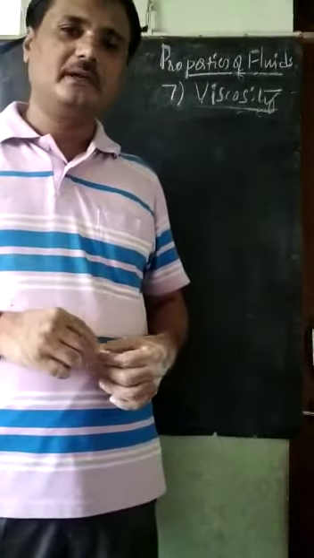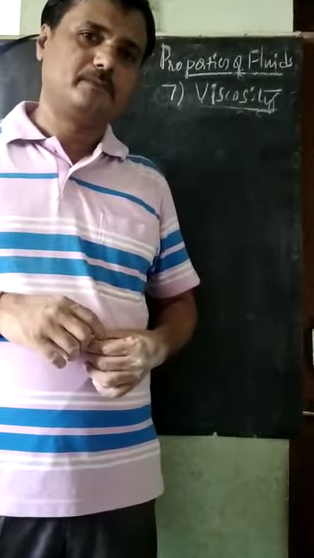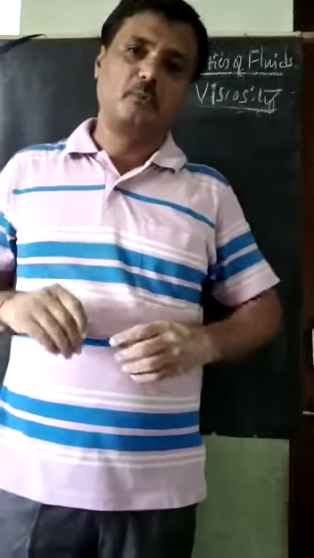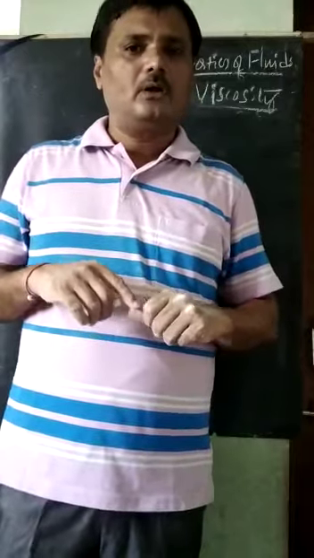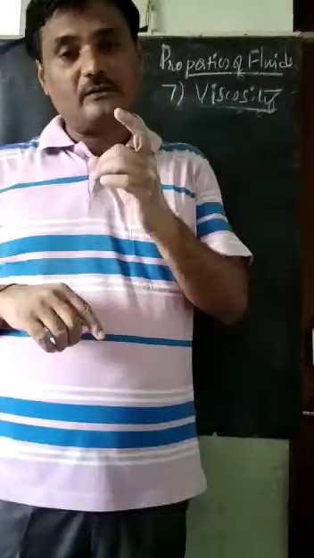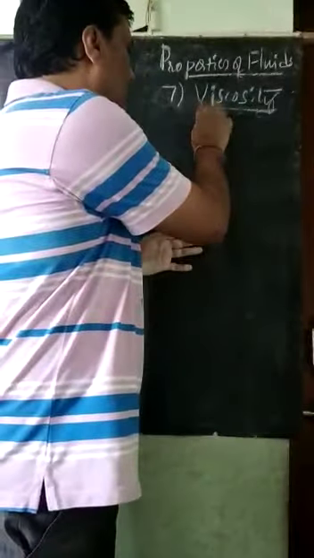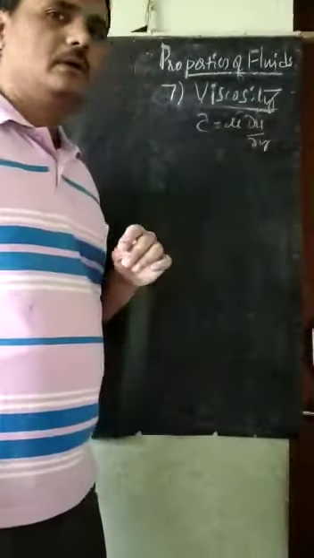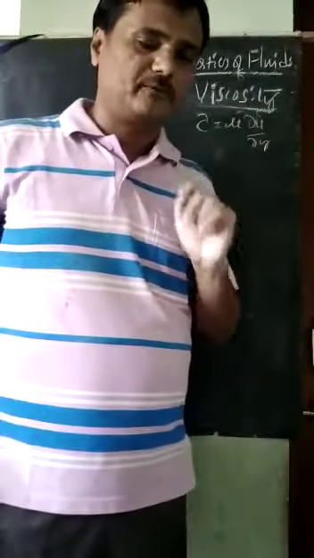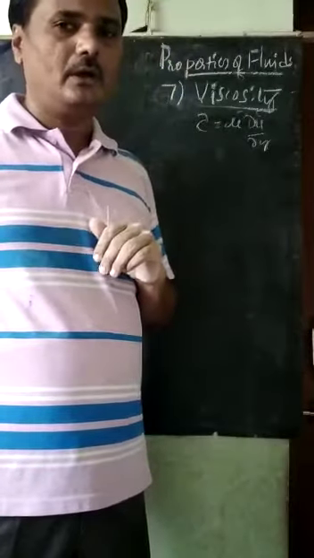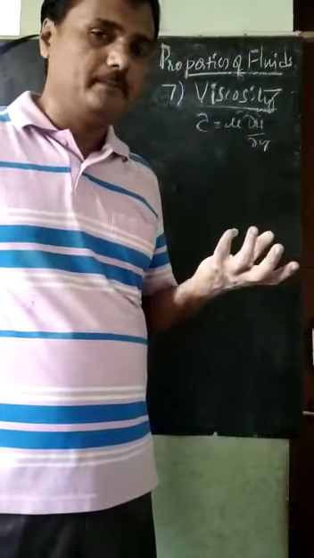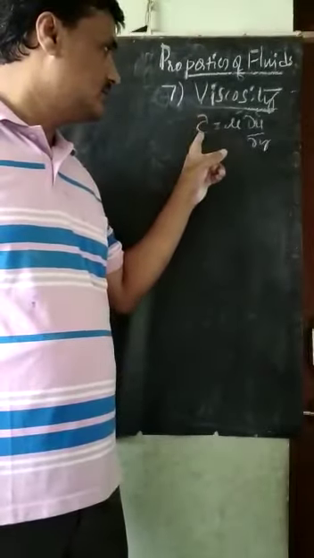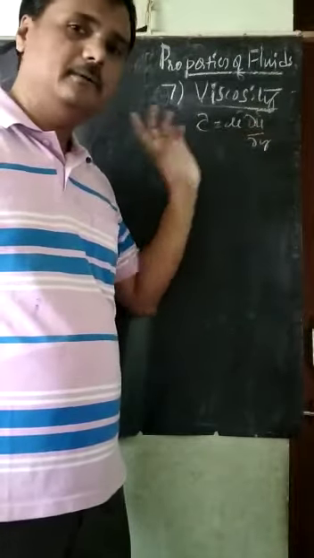As we are studying the properties of fluids, we are studying in detail about viscosity because it is a very important property here. Now, based on that, Newton's law of viscosity. What is Newton's law of viscosity? That is tau is equal to mu into dou u divided by dou y. We classify fluids into two types: one is Newtonian fluid, another is non-Newtonian fluid. Newtonian fluid will follow this law. That law is: shear stress is directly proportional to the velocity gradient.